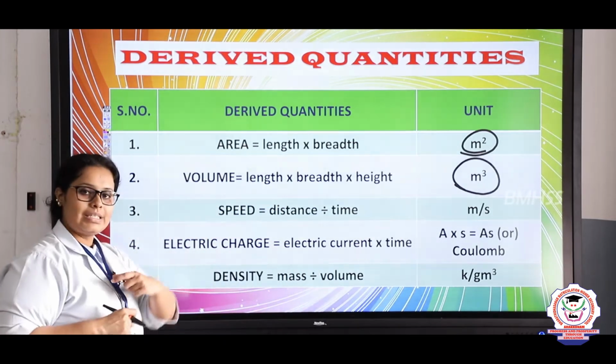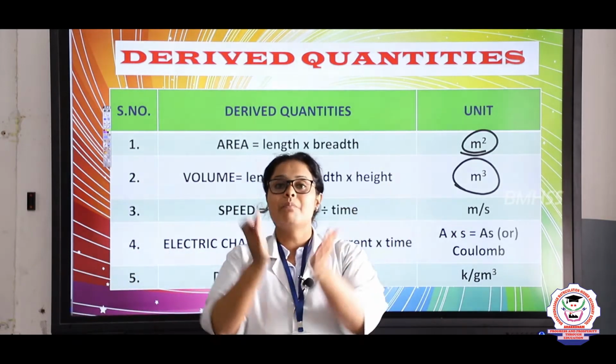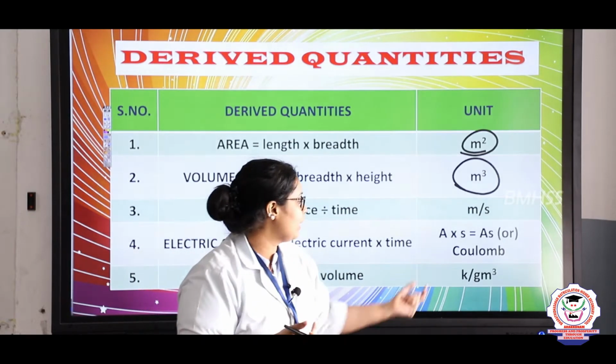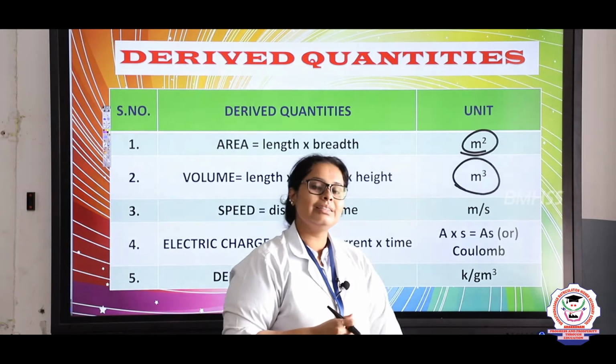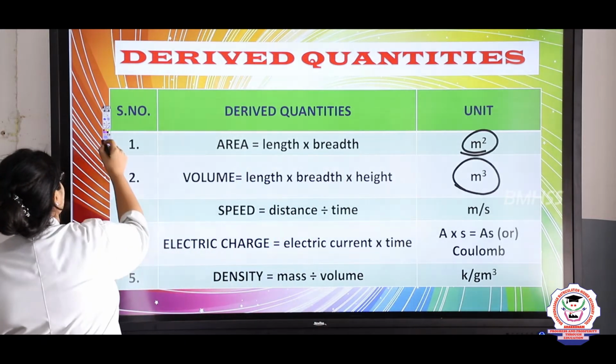Now come to the density part. Density is mass divided by volume. So what is the mass of a particular object? When you divide it by the volume, you will get the density, and it is kilogram per meter cube, right?